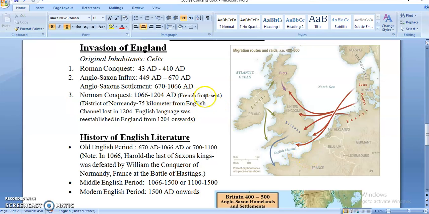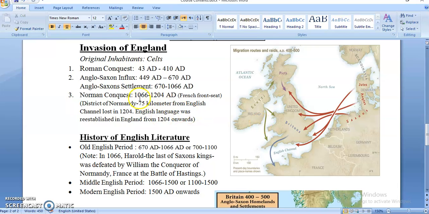So French had a front seat in England up to 1204. Even they had links both with England as well as France. However, in 1204, the links were severed. Links were cut off between England and France. So the people who ruled here, French people who were ruling England, now they turned their attention towards English.